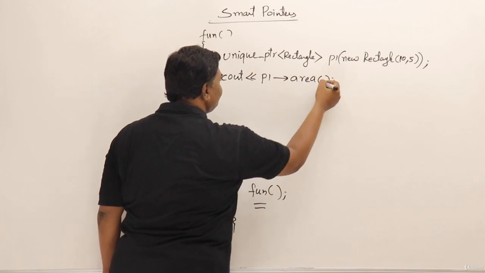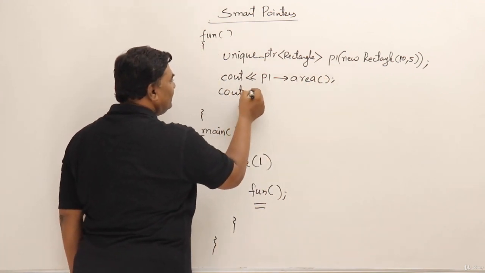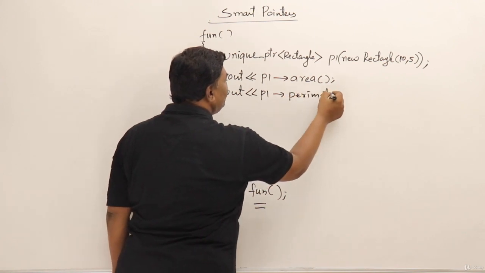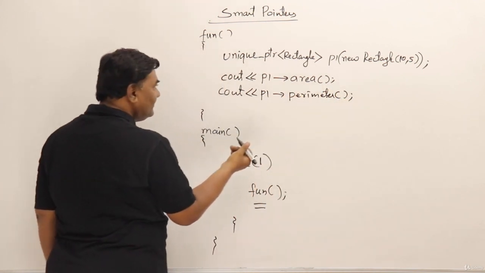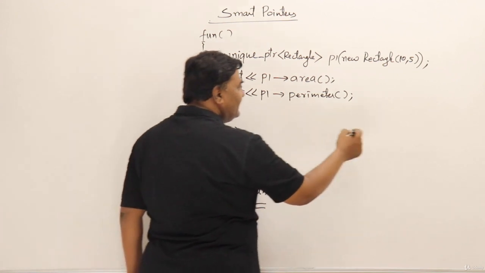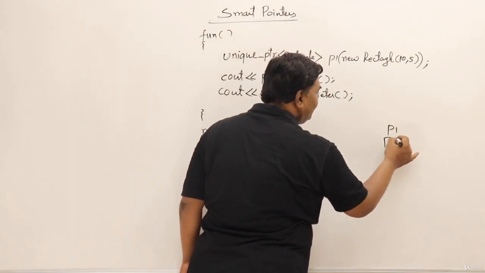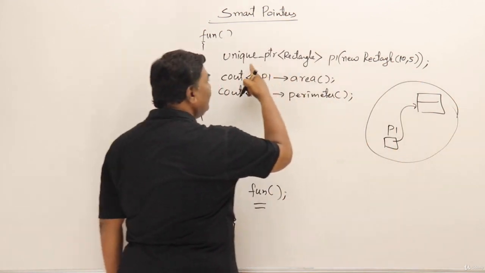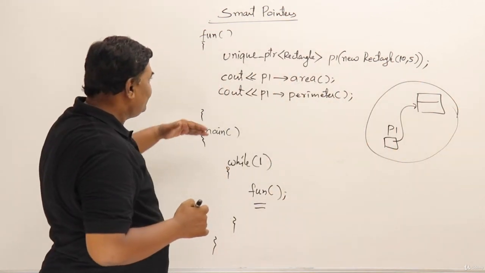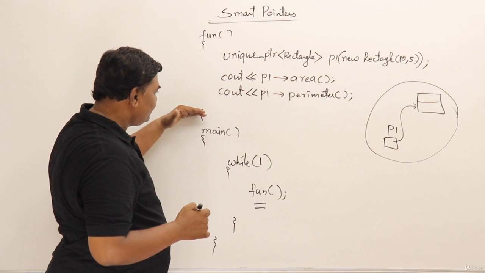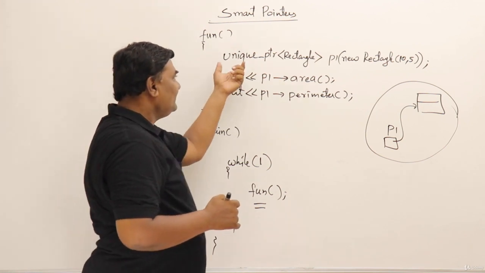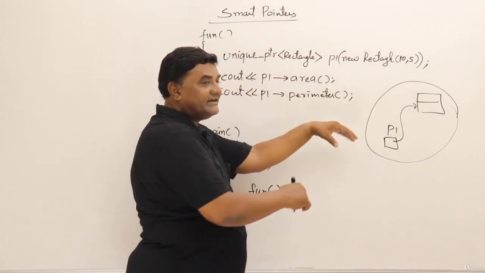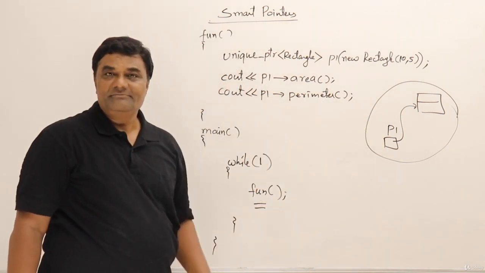I can call function area, cout p1 perimeter. Perimeter will be called, and that's all. So how this works is, a pointer will point to this one, and this whole thing is inside the unique pointer class. Now what happens is, once the function ends and it is going out of scope, then unique pointer p1 will be deleted. So automatically the rectangle object is also deallocated from the memory.